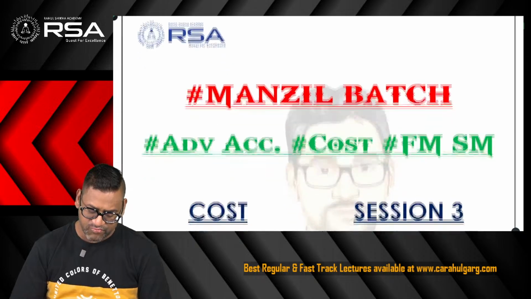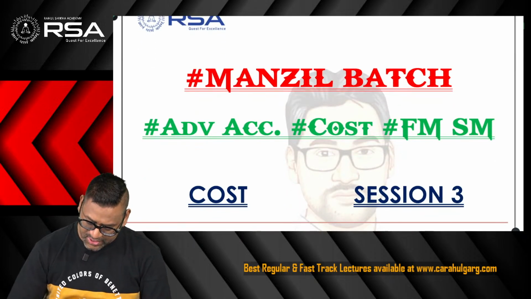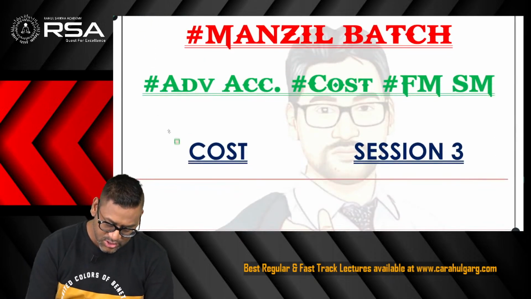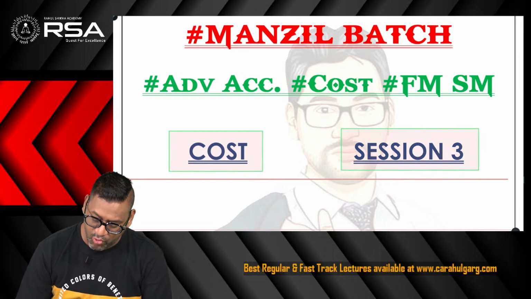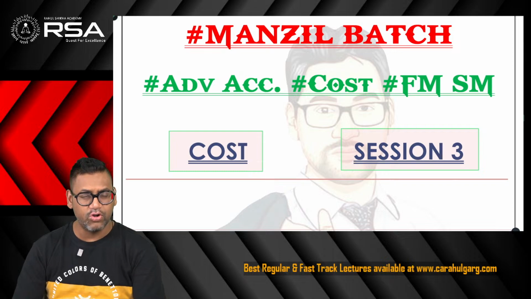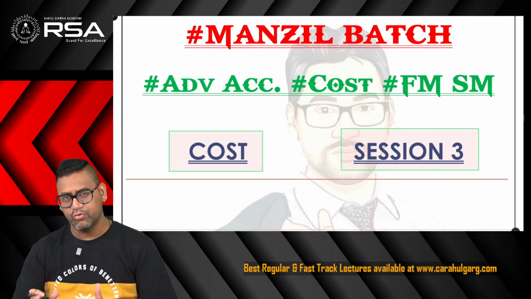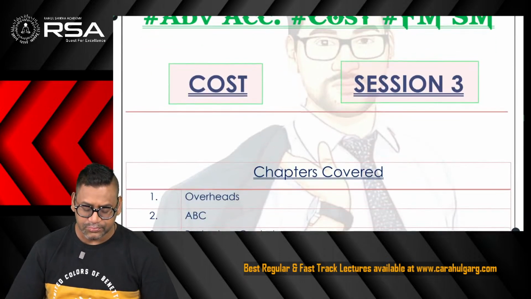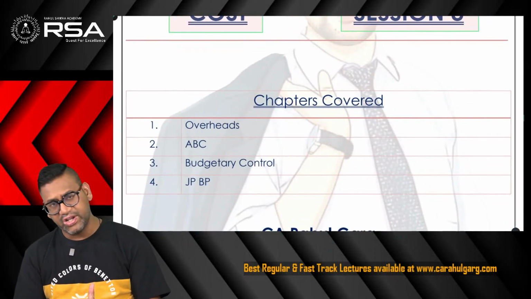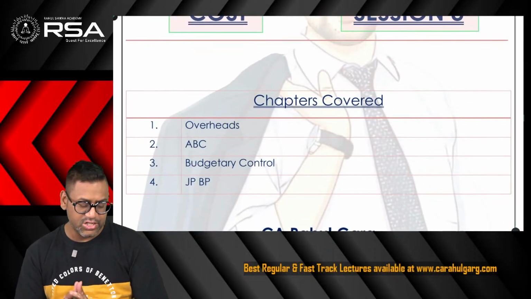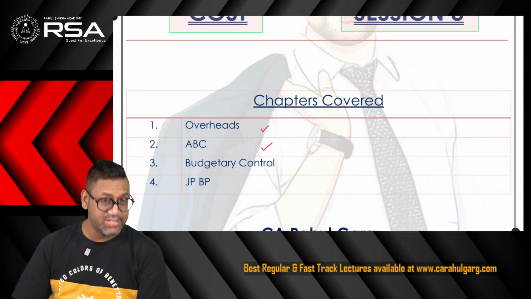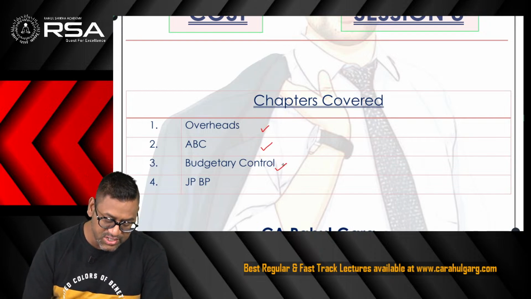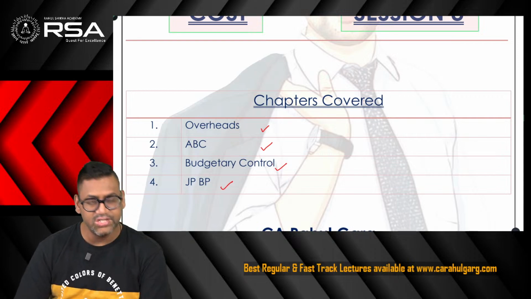This is our Manzil batch for all the 3 subjects, in which we are going to discuss today about the cost subject, in which we are doing session number 3. So costing has in total 4 sessions. 2 sessions have already been done. Third we are doing today and the fourth will be done in the upcoming days. In each session we are taking up a few chapters. In this session number 3 we will be talking about the chapter overhead, ABC, which is nothing but the extension of the chapter overheads. Then we will see the questions of budgetary control as well as the JP and BP.